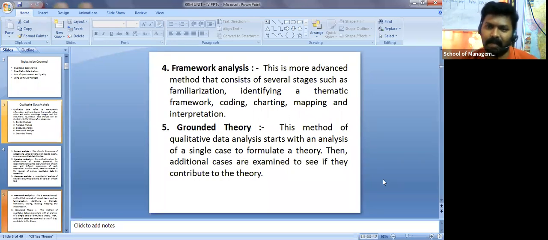So if this is a situation, how he responded, and if he responds like this, how about his behavior? And if he behaves that way, then what about the outcome? So you are drawing it in a mapping format. Maybe I may give an example for this, which is a decision tree itself, where you are coming up with charting or mapping, right? This is about one situation. Then we have two strategies. Out of these two strategies, what is the probability of completing one particular activity, the second activity, the third activity, and for the second strategy, what is the probability of completing the first, second, and third? Based on that, you conclude. The same thing you are doing here, which is a thematic framework, or giving coding, or making it in the form of charting and even mapping and interpretation.